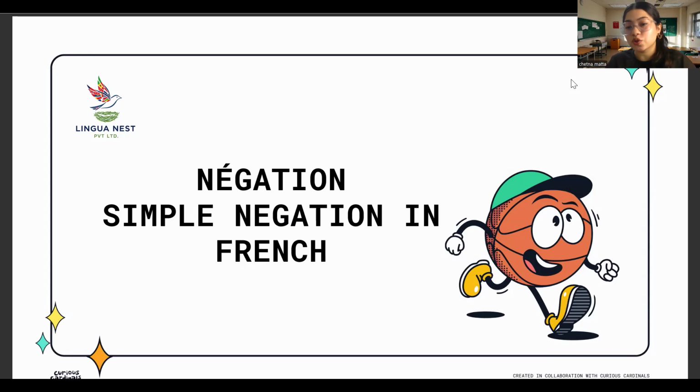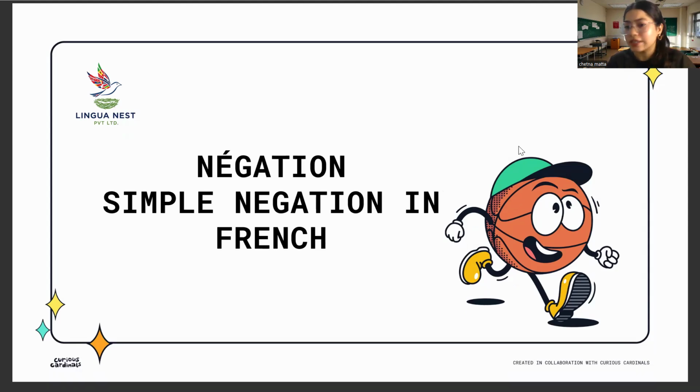So the negation is also simple and advanced in nature, but today we will be studying about the simple negation in French. This is how you deny anything in French, not just deny, but to say anything in the negative. Let's see how it works.